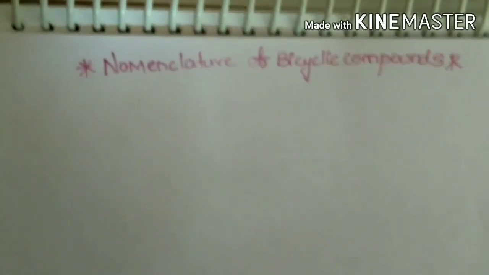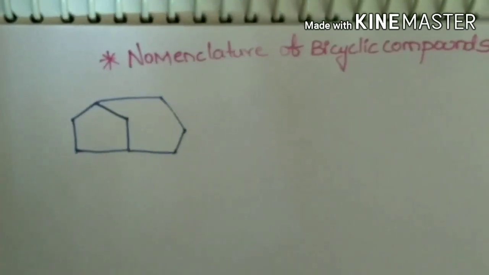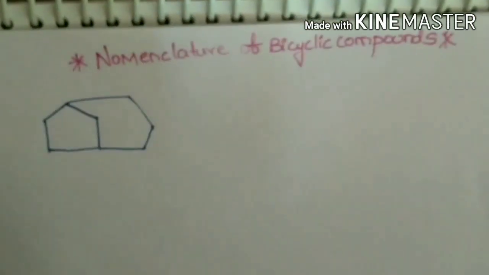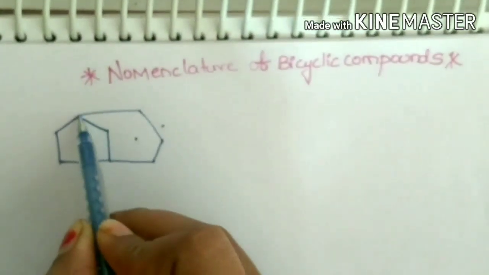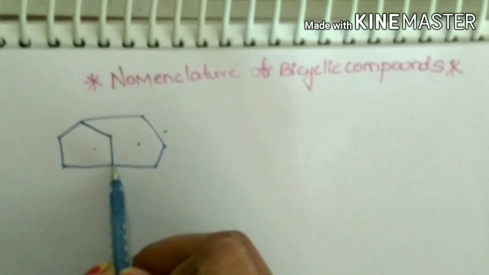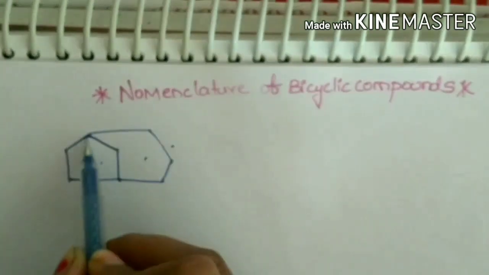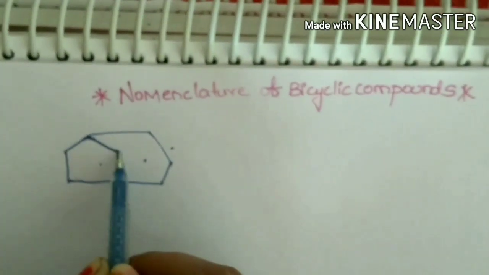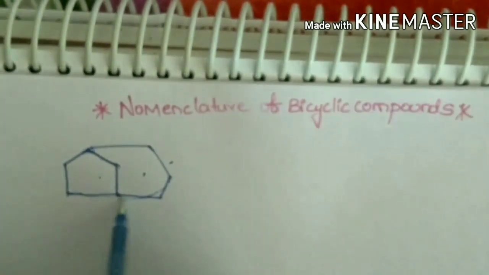Coming to the nomenclature of bicyclic compounds, a bicyclic compound consists of two cycles which are shared by two bridgehead carbons, and it also contains three chains, that is this is one chain, this is one chain and this is one chain.